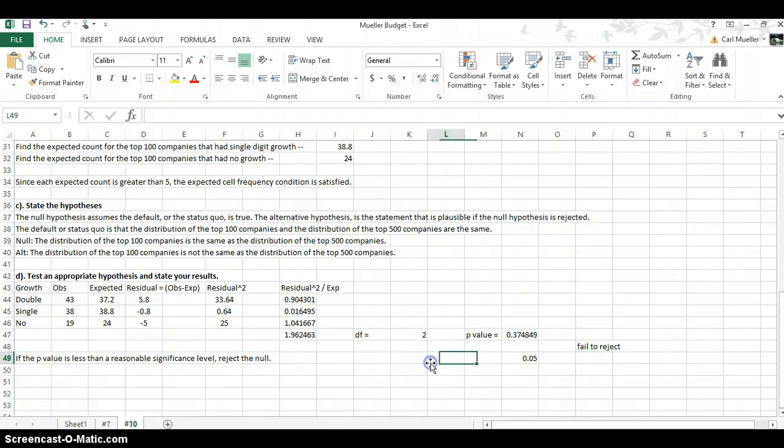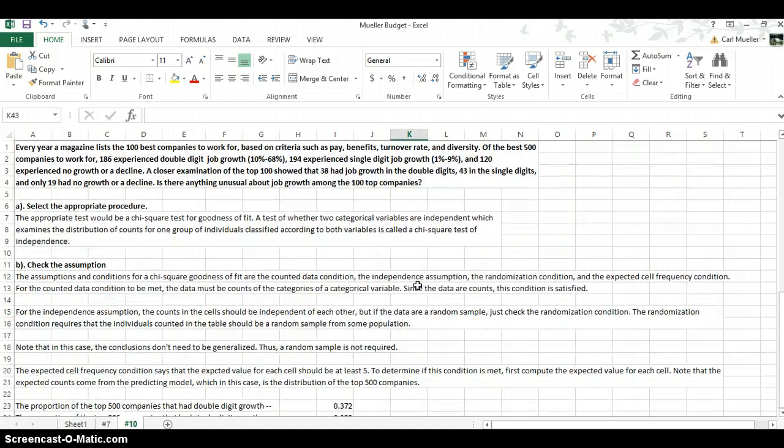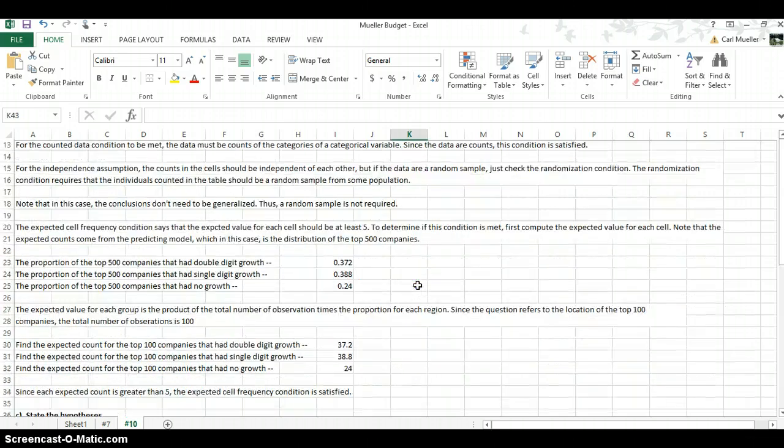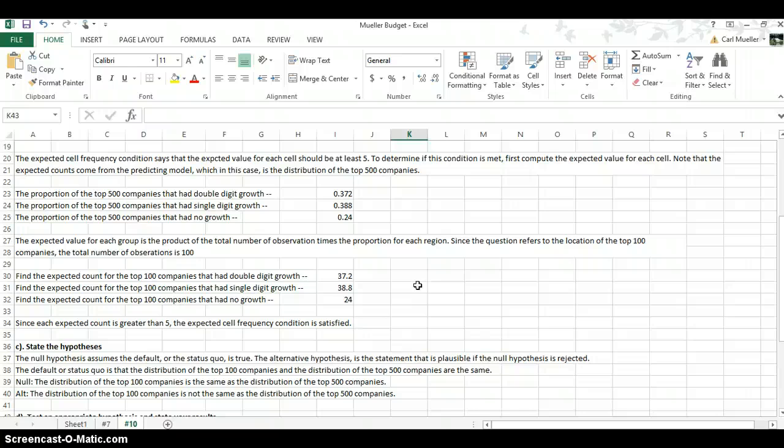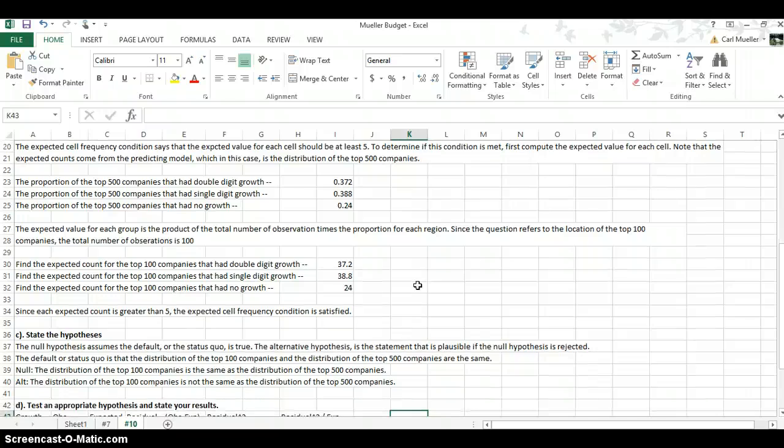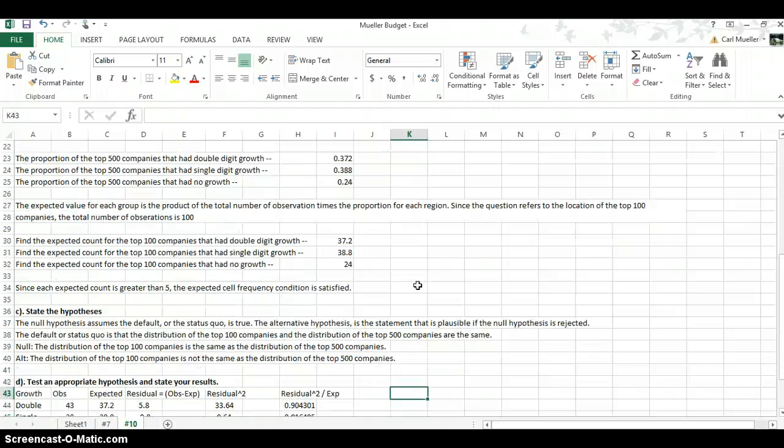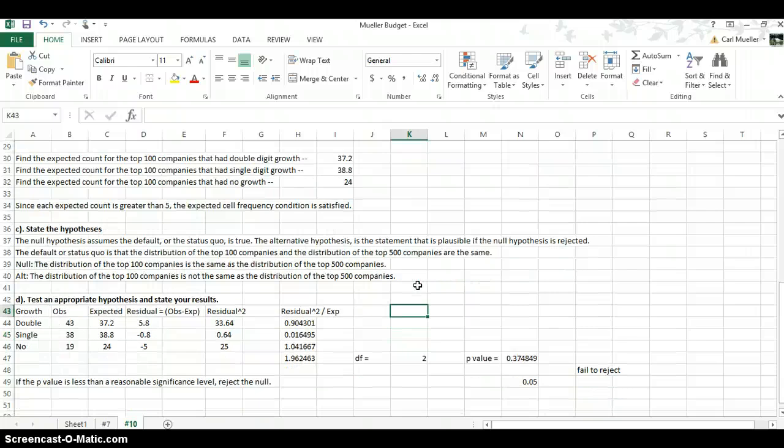That means that there is something unique. What that means is that the distribution of the top 100 companies is not the same as the distribution of the top 500 companies. So that's really what we've just proved.